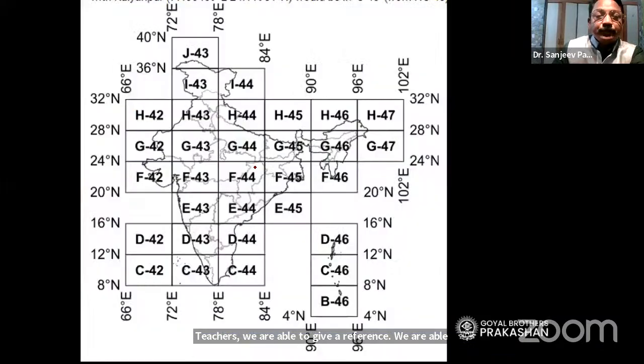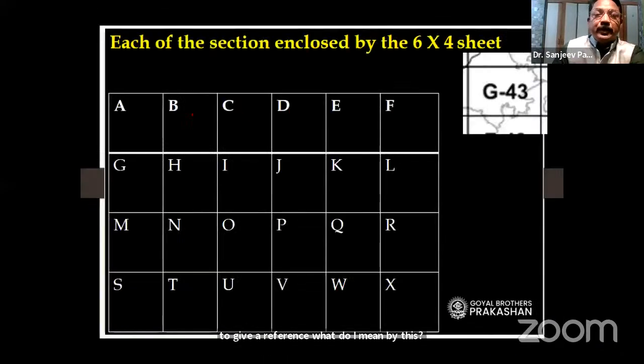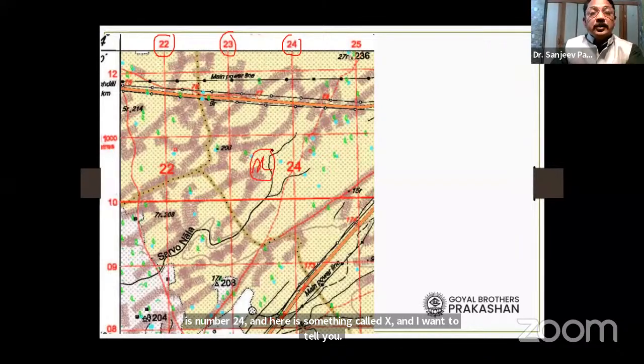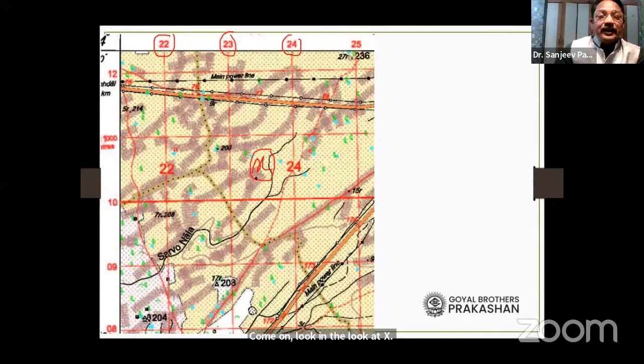Now look here, for example. This number is 22, this number is 23, here is number 24. And here is something called X. Now, where is X? I want to give a reference of the X. So first we have to give the reference using the left line.